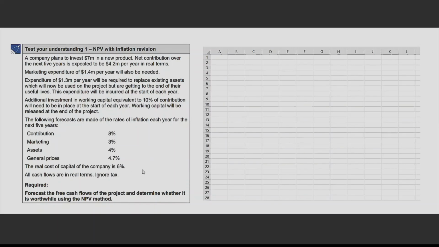The real cost of capital is 6%. Cash flows are in real terms. They have clearly mentioned that all the cash flows are in real terms. You have to convert them to money terms by applying the money rate of return, to nominal terms, money terms. Required: forecast the free cash flows of the project and determine whether it is worthwhile using the NPV method. That means, is this project worthwhile? That you have to tell them. Okay, so we start doing this question on the Excel.